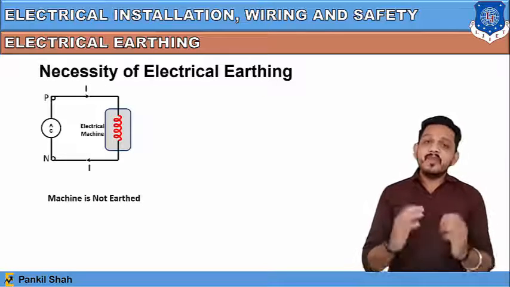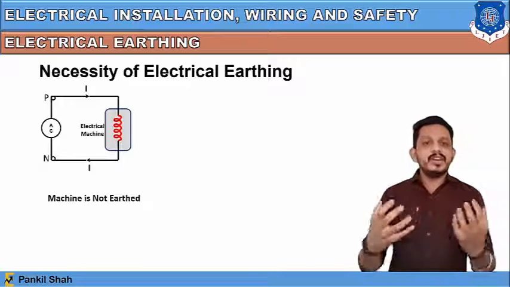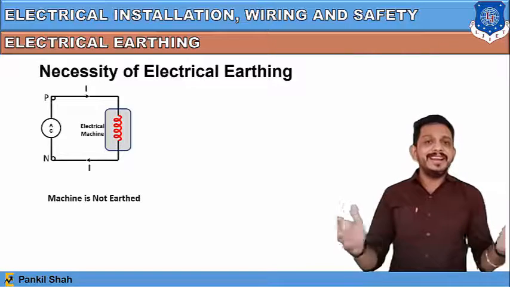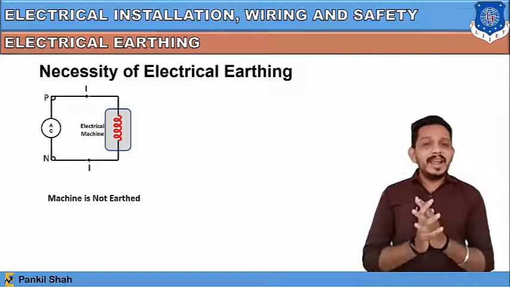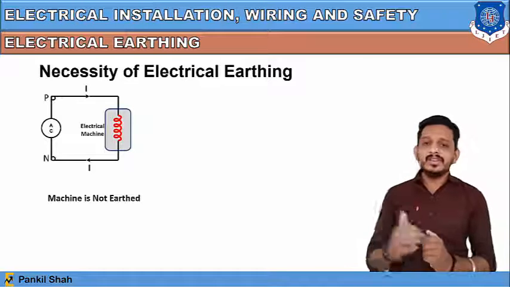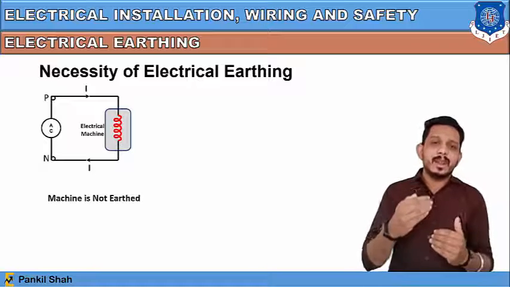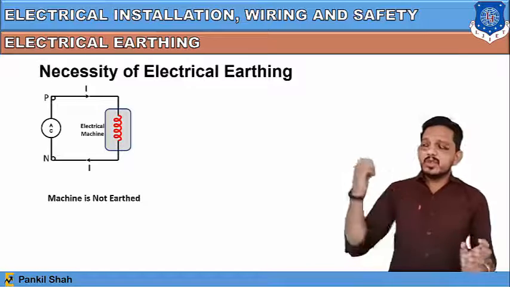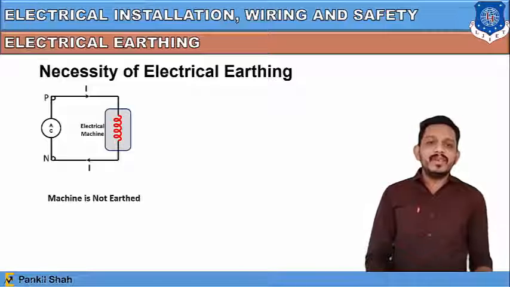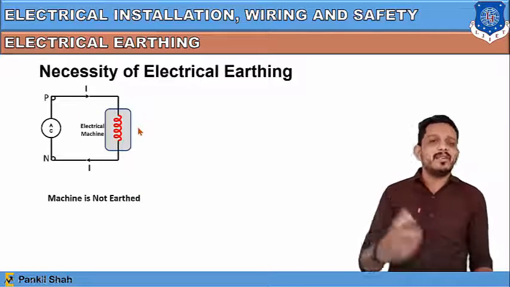Okay. Now let's see the important necessity of earthing. Why we need to do earthing in any type of device, in any type of domestic or industrial application. So consider this diagram given here. In this diagram, we are giving AC supply to some instrument. You can see that here there is one phase and a neutral terminal. Here this is the phase terminal, here it is the neutral terminal, and across this phase and neutral terminal we have connected some electric machine.